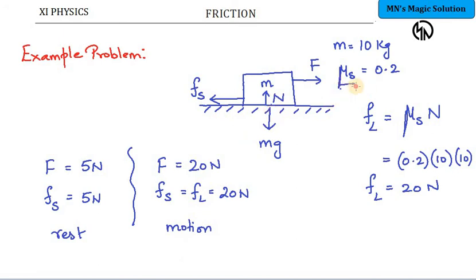The mu s depends upon the surface, specific for this object and this surface. The value of mu s between these two surfaces is what? 0.2. So mu s depends on the roughness of the surface on which the object is moving. So for different surfaces the mu s value will vary.